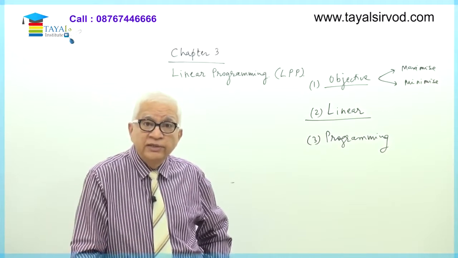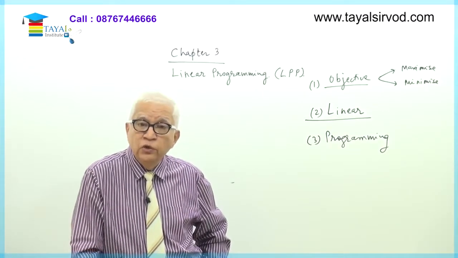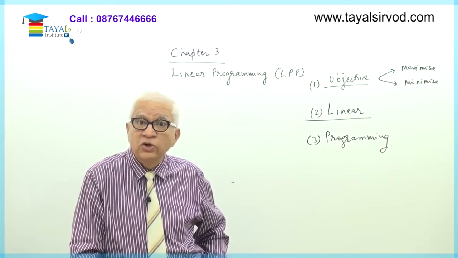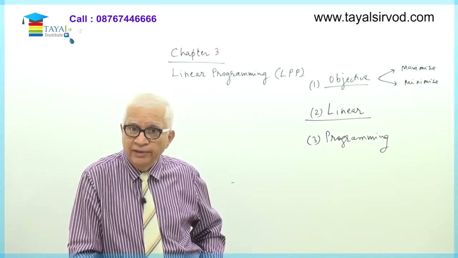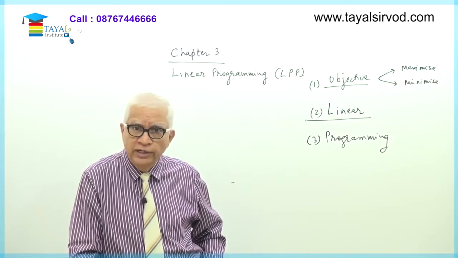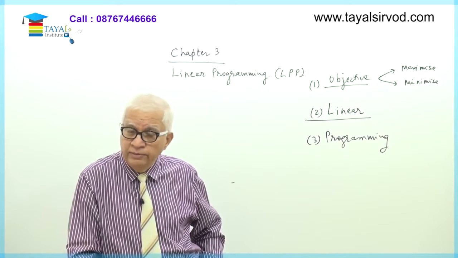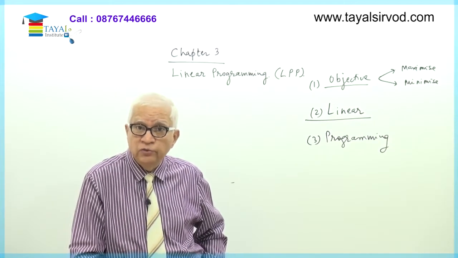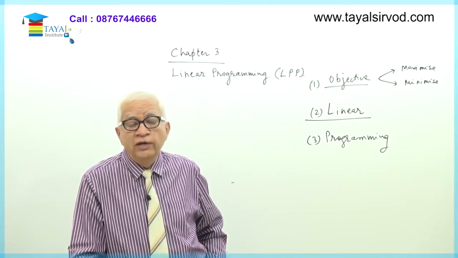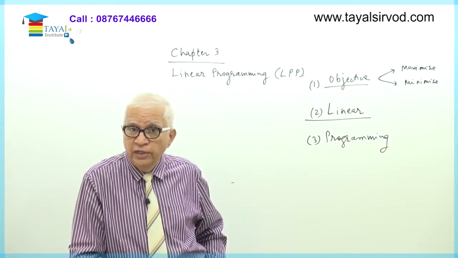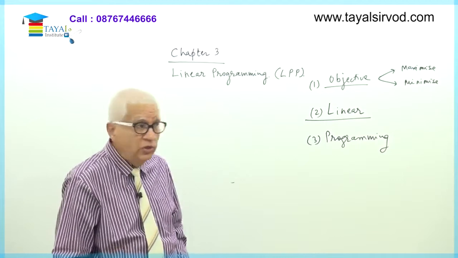In fact, there is a separate branch of operations research which deals with relationships which are not linear, and that is called non-linear programming. We are not into non-linear programming, we are only into linear programming, and therefore our assumption will always be that the power of variables is 1. If it is two variables, it is going to be a straight line when plotted on the graph. So linear relationship is understood now.